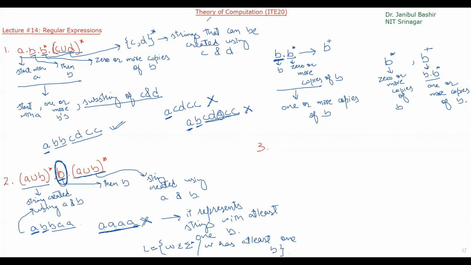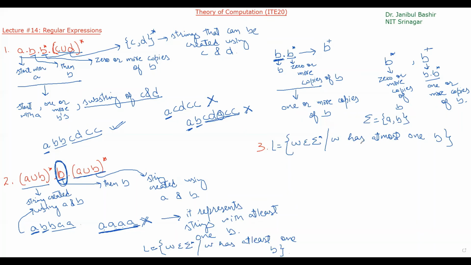Okay. Now let's take another example here. Let's say we want to create a regular expression representing this language. L is equal to W is a string such that W has at most one B. At most one B. So at the most there should be only one B. There can be less than one B. Less than one B means no B. Okay. And you have to remember sigma is A comma B.